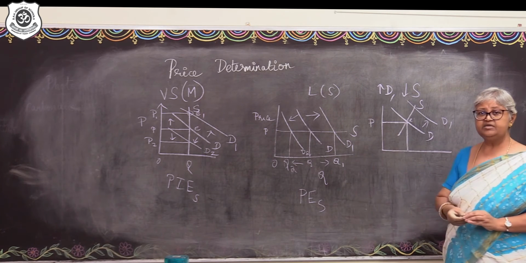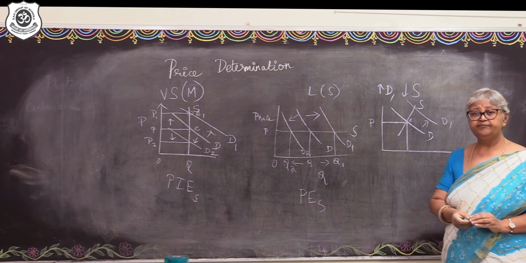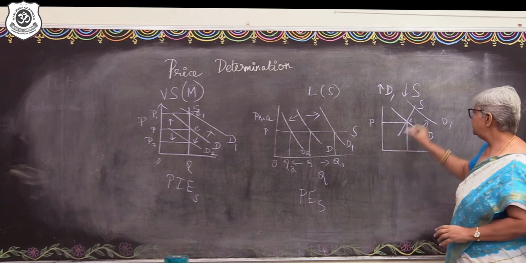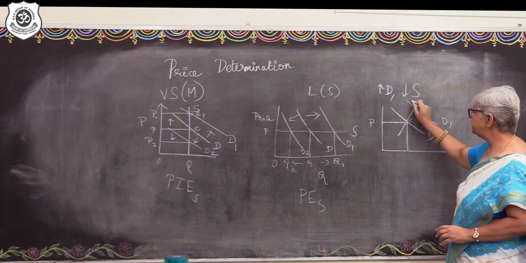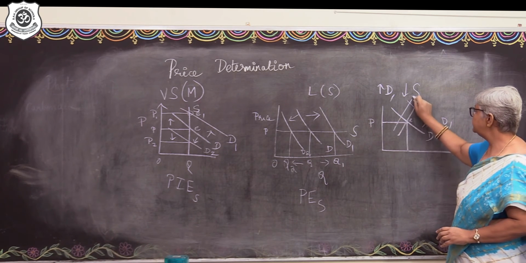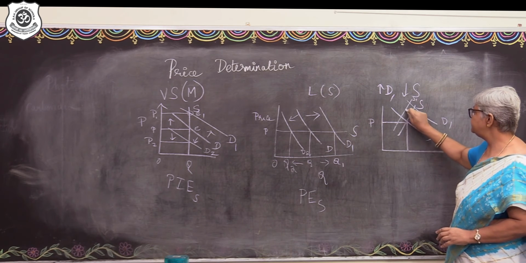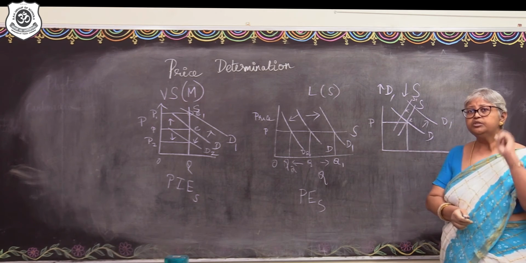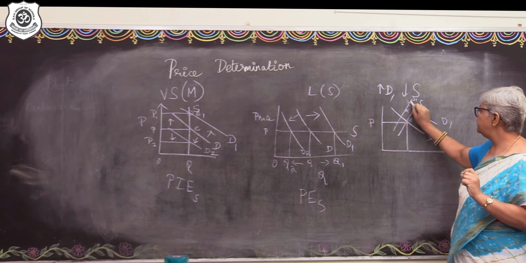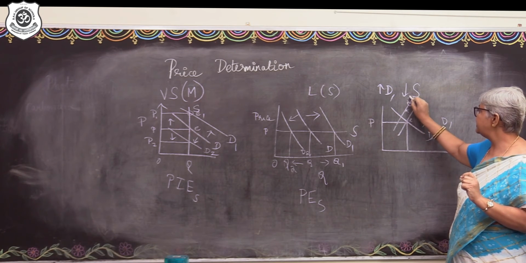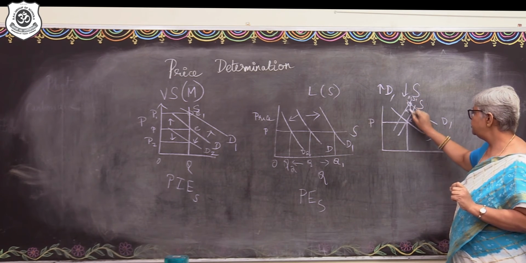And simultaneously, what's happening? A fall in the supply. When there is a fall in the supply, the curve will shift to the left. Look at this, there is a leftward shift in the supply curve. So, the new equilibrium will be attained on the new demand and the new supply curve at E1. Note this.